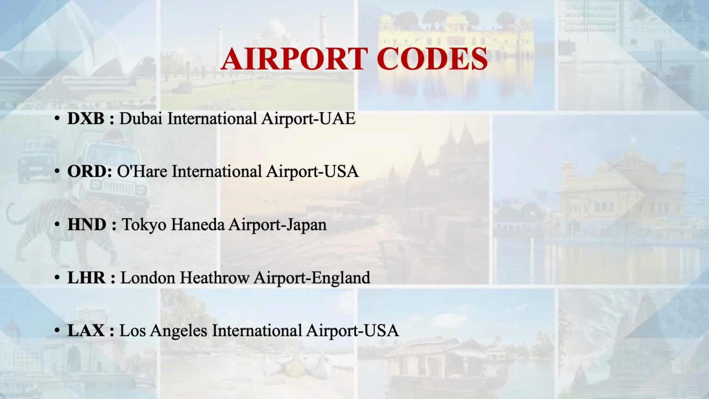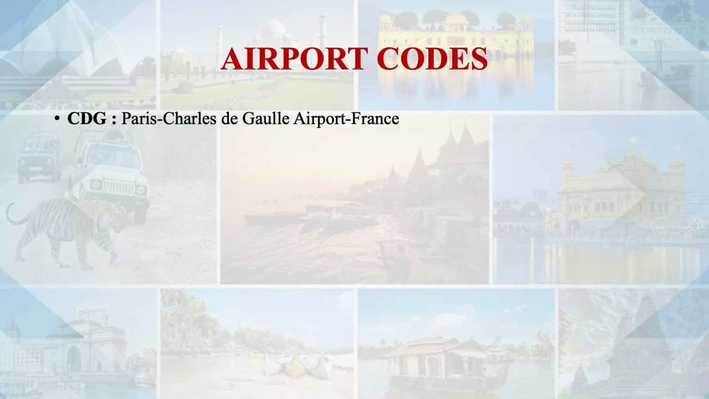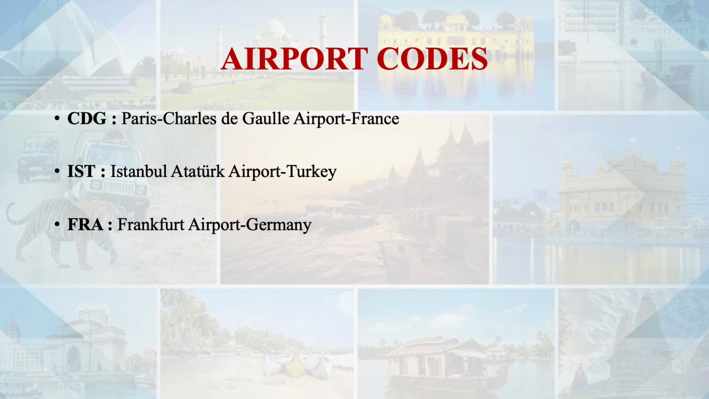LAX, Los Angeles International Airport, USA. HKG, Hong Kong International Airport, Hong Kong. CDG, the airport in Paris, France. IST, Istanbul Airport in Turkey. FRA, Frankfurt Airport, Germany. So these different IATA three-letter codes are used as identification codes in travel documents and air transport documents.